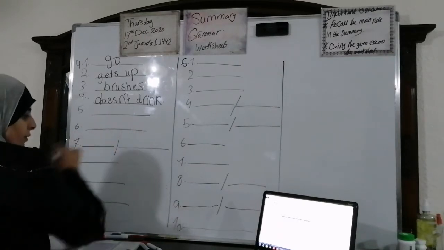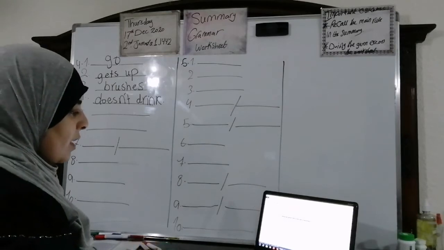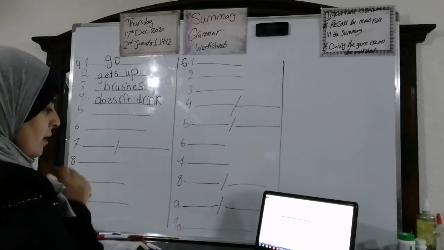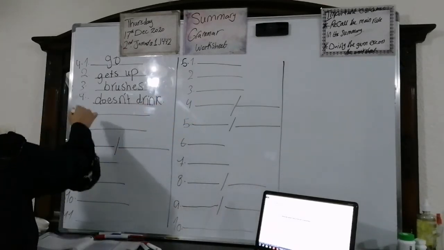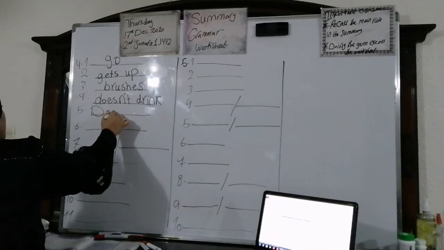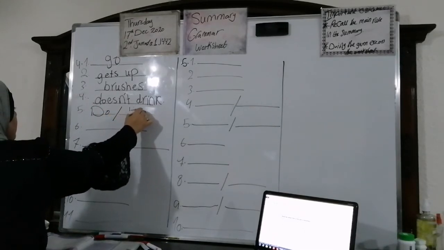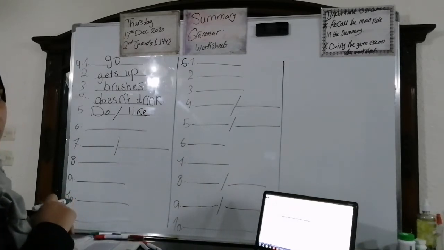Yalla, number 5. You like to eat ice cream. What do you say? We have the pronoun you. It takes what in the question? We are going to call the do. So we are going to say, do you like? Do you like to eat ice cream?